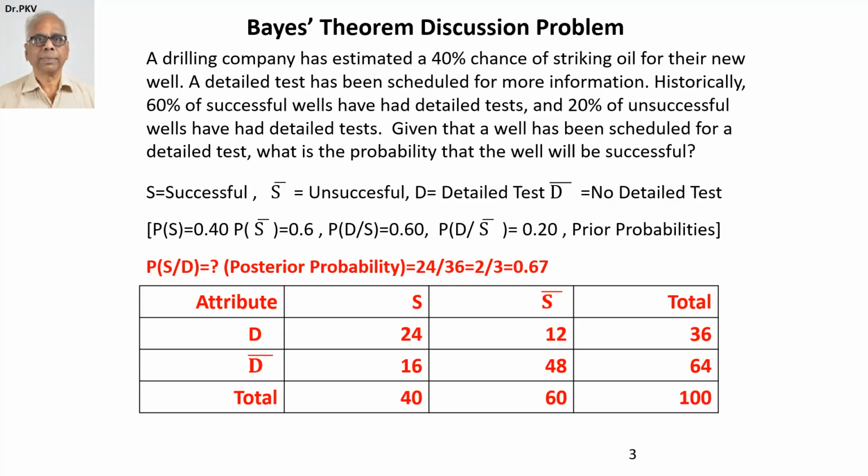Now, posterior analysis using Bayes' theorem says it's approximately 67%. Therefore, it's worth doing a detailed test. And that is the beauty of Bayes' theorem. We have been given D given S, but we are calculating S given D, which is the wonderful insight provided by Bayes' theorem.